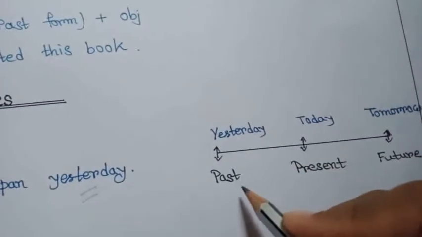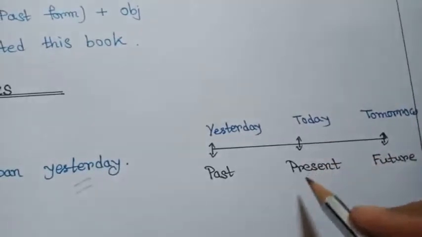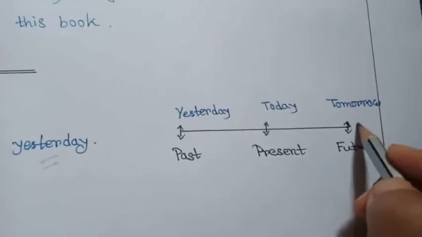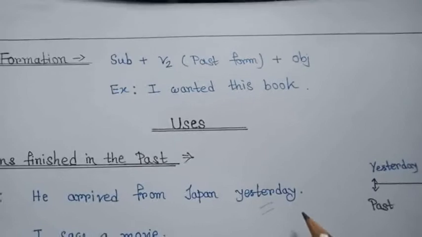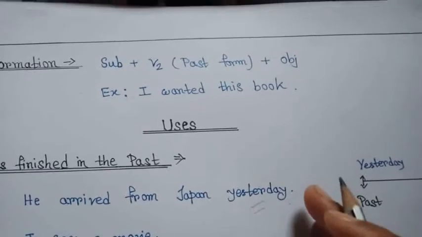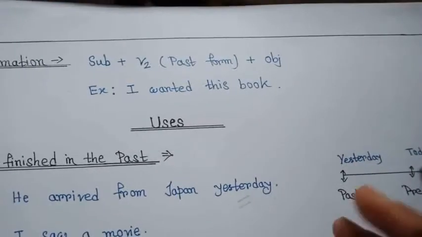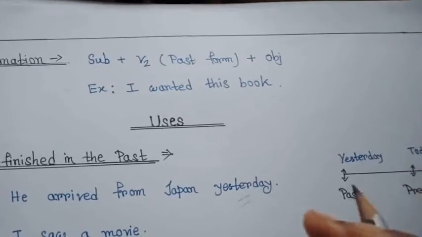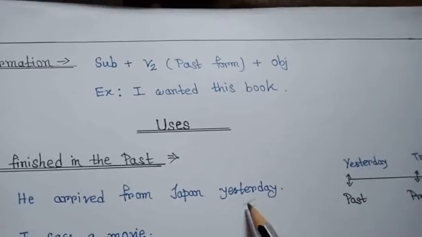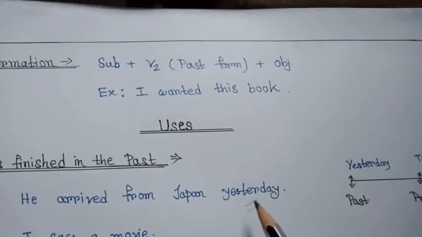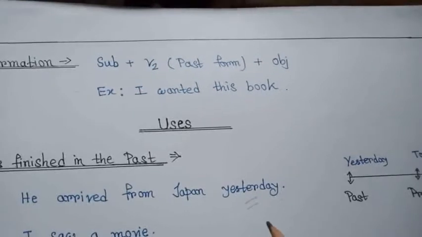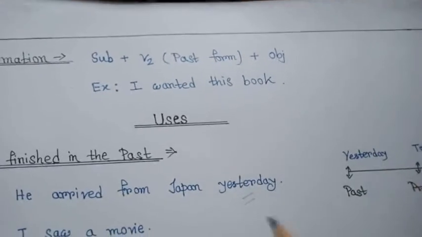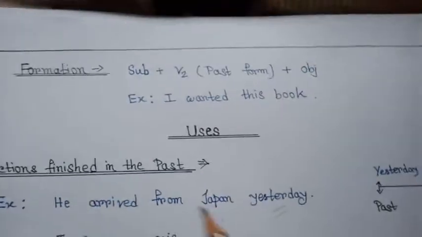Yesterday refers to the past time, today refers to the present time, and tomorrow refers to the future time. Okay. And simple past tense is used for actions which happened or completed or finished at a specific time in the past, such as yesterday, the previous day, last year, or 5 years ago, and so on.